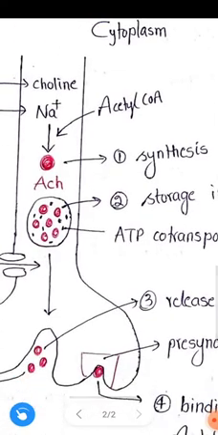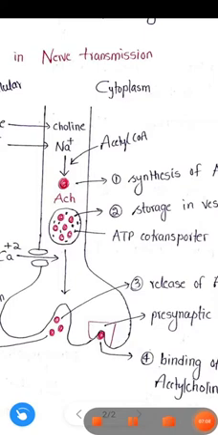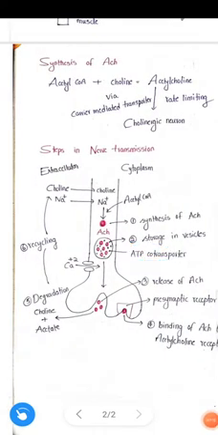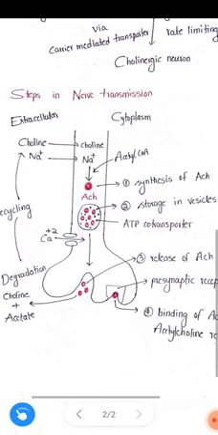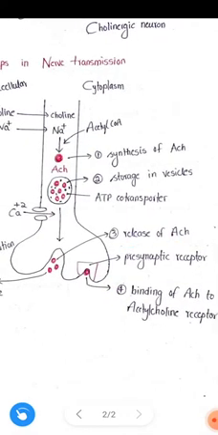If you observe here, this is the vesicle. This red one represents the acetylcholine, and these are the ATP co-transporters. These ATP co-transporters may inhibit or stimulate the release of acetylcholine. Next, coming to the third step, that is release of acetylcholine.